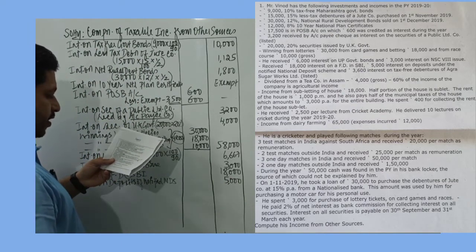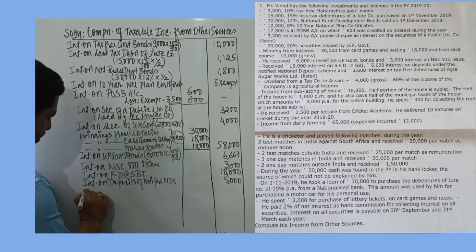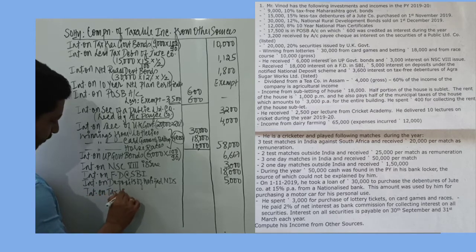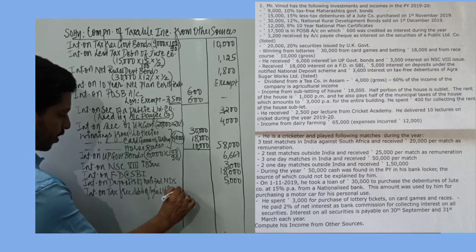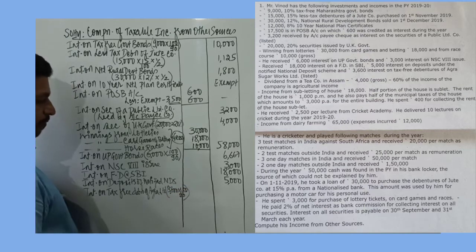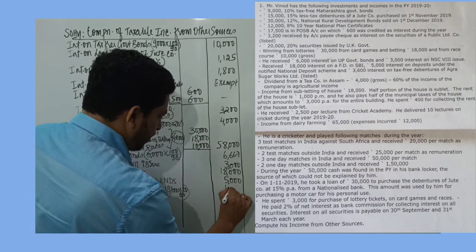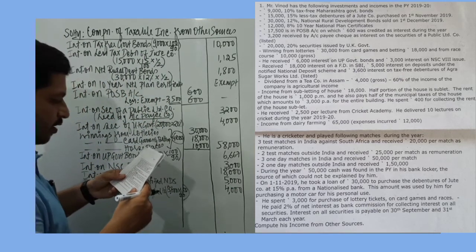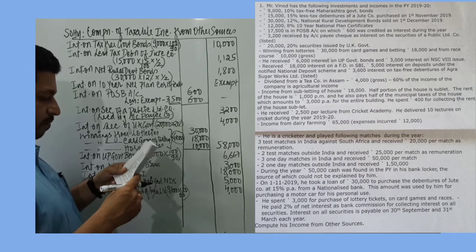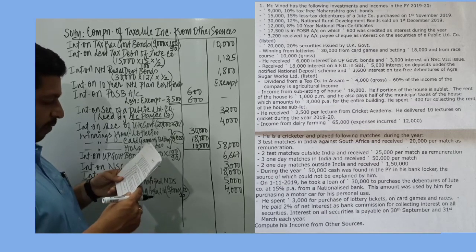Then we have 3,600 interest on tax-free debentures of Agra Limited. Now it's given 3,600 rupees. Interest is given. So we need to gross that number. 100 divided by 90. So the gross amount of interest would be 4,000. So 4,000 would be the interest on tax-free debentures. That is of Agra Sugar Works Limited.